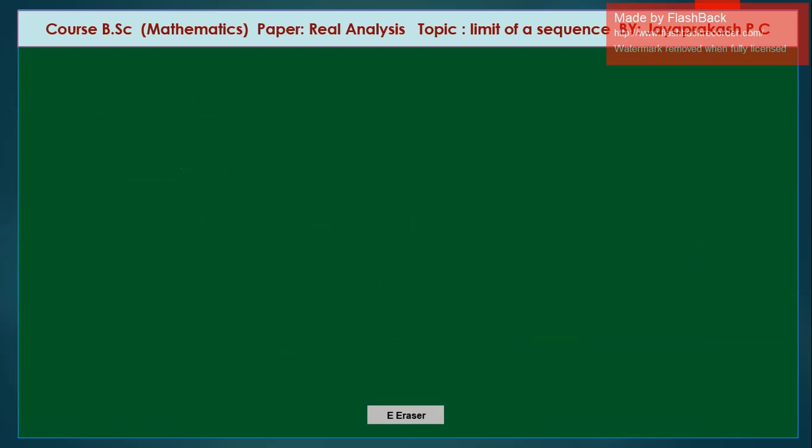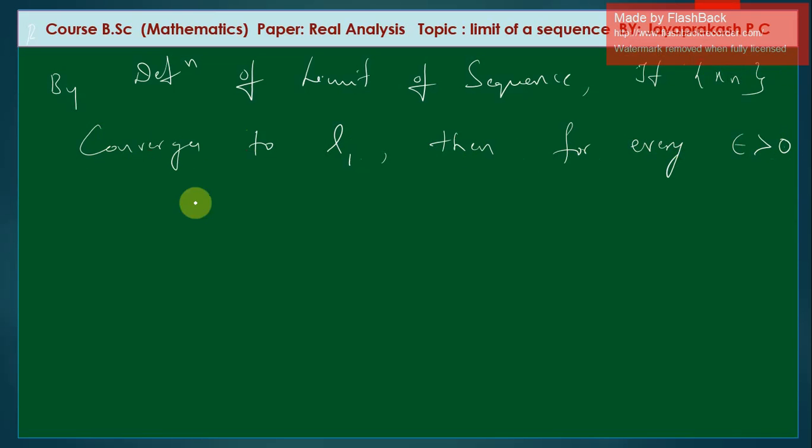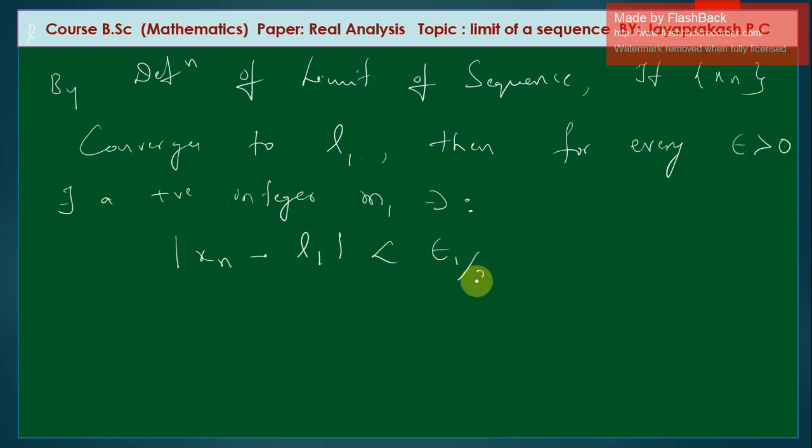Okay. So by definition of limit of a sequence, if the sequence xn converges to L1, then for every epsilon greater than 0 there exists a positive integer m1 such that modulus of xn minus L1 is less than epsilon by 2 for all n greater than or equal to m1. Call this equation 1.